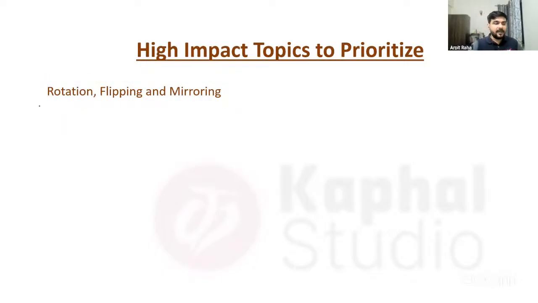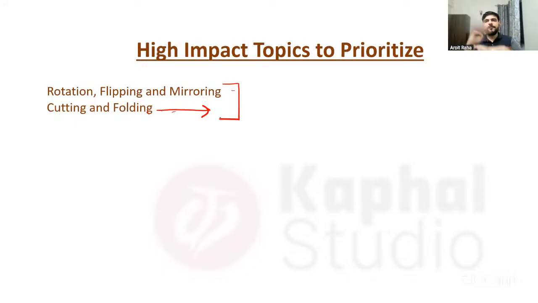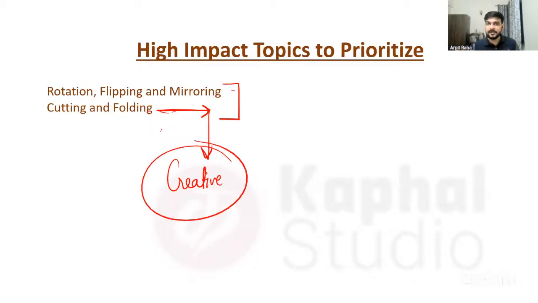All right. Now let us look at the second topic. It is again cutting and folding. Now this topic is almost our next version of the first topic, right? So in this topic, what happens? They will give you something, they will give some folding, they put one cut, and they will ask you that when this gets unfolded, how this will look like. Now, again, this topic is very creative. In what way? In terms of your own exercise, the mind exercise that is needed.